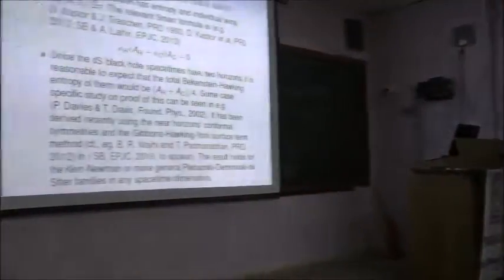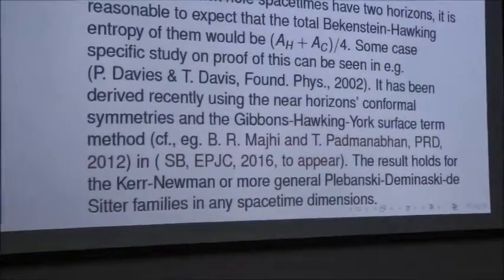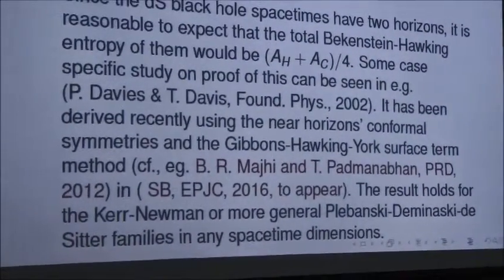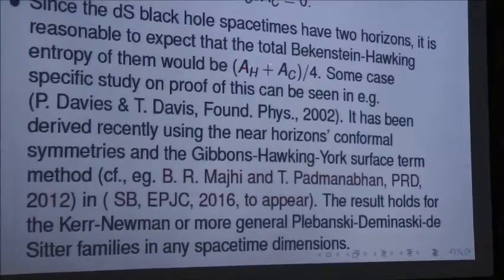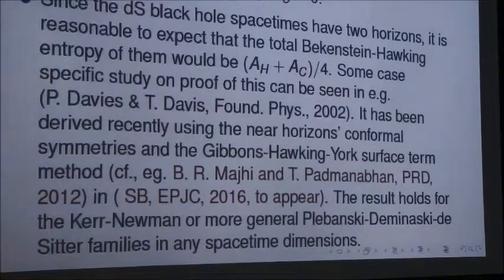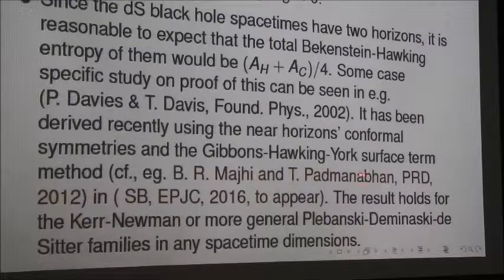So, for example, Paul Davies and Tamara Davis made some studies taking some test matter fields to prove whether this obeys the generalized second law of thermodynamics, and it has been derived recently using the formalism developed by Padmanabhan and Vibhash, that the formalism uses the Gibbons-Hawking-York surface term method.